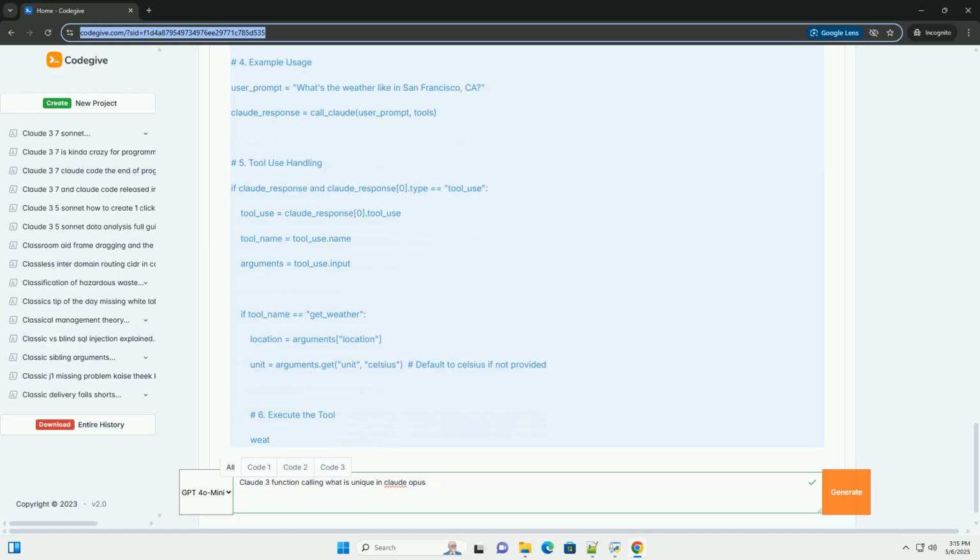Human in the loop: incorporate a human review step to validate tool requests before they are executed. This is particularly important for sensitive operations. Fine-tuning: in the future, Anthropic may eventually offer fine-tuning capabilities, which would allow you to further customize Claude's behavior for specific tool use scenarios. Parallel tool use.